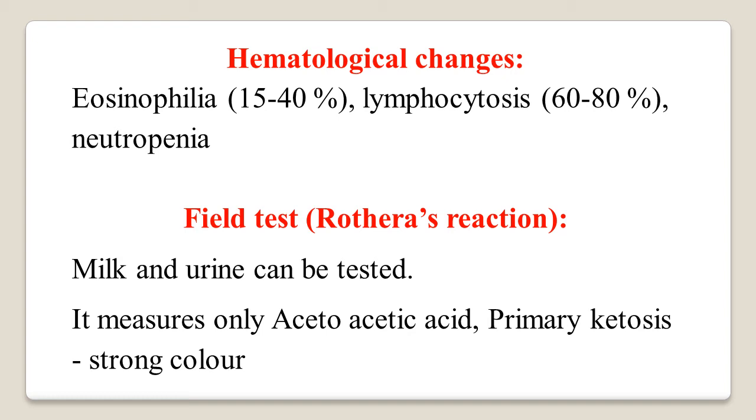There is a Rothera solution and the urine is poured slowly from the side of the test tube so that urine forms a layer over the Rothera reagent. At the junction of urine and Rothera reagent, there is development of a potassium permanganate-like color. If there is a strong color, it is positive for ketosis.